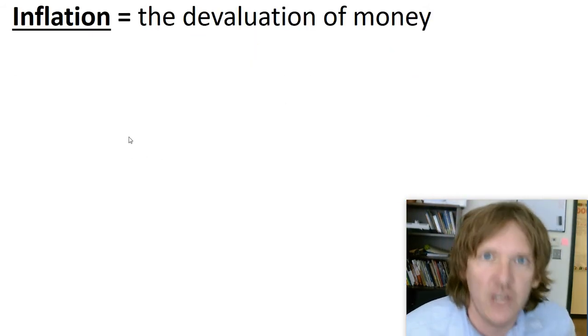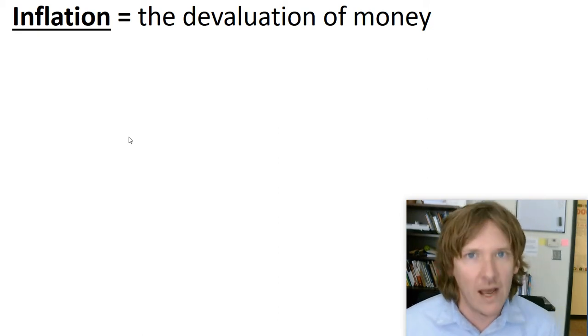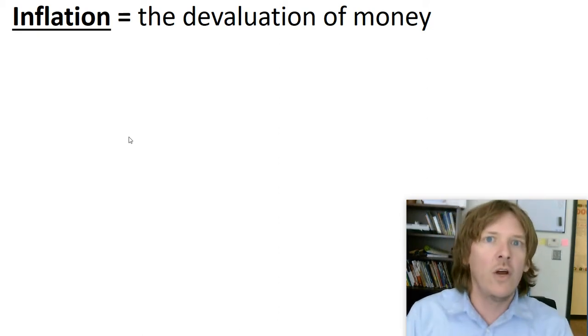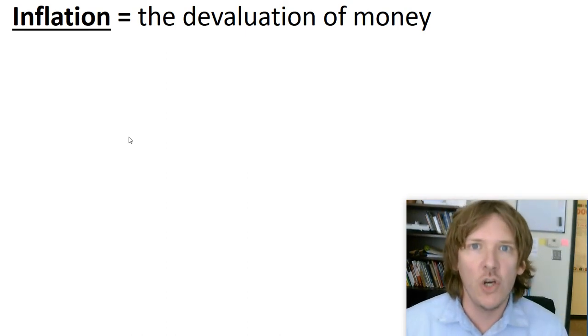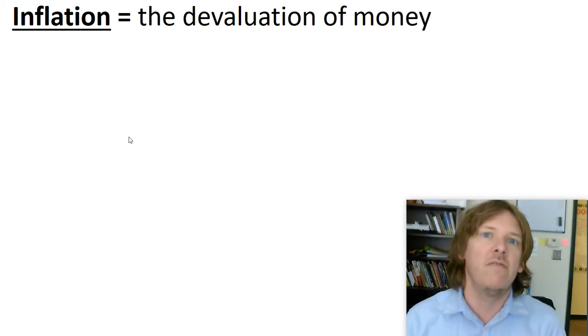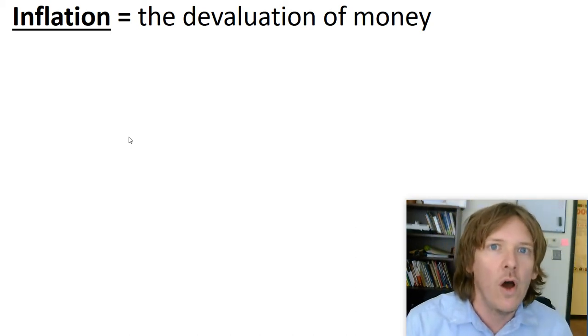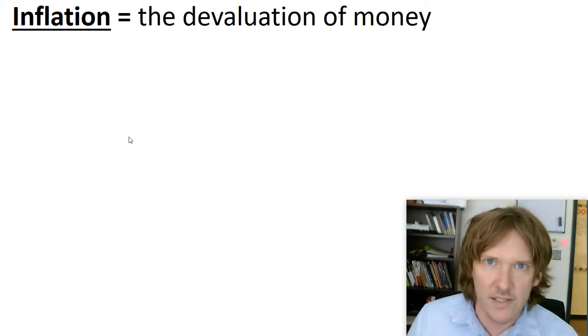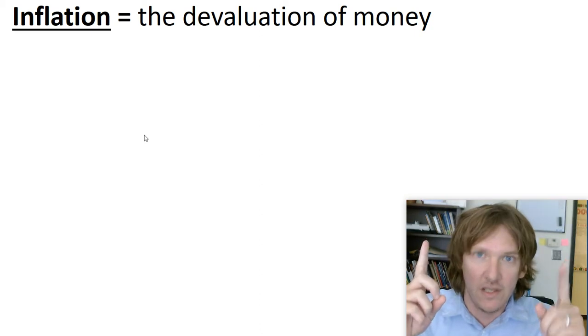This is called inflation. 2 ways to look at it: the devaluation of money, or we've taken away the value of the money. You can also look at it from the angle of the price of everything increases. The price of all the goods and services is increased because the value of the money is low. So there's 2 ways. Either the money's not worth anything anymore, or the general rise in prices. That is inflation, and that happens when the supply of money increases.